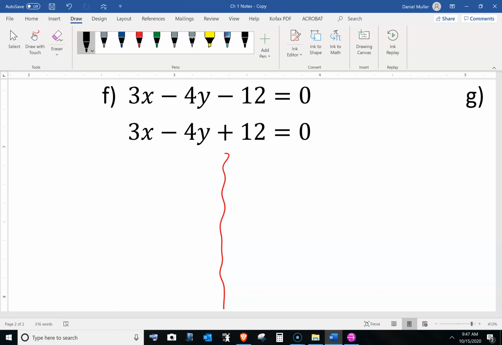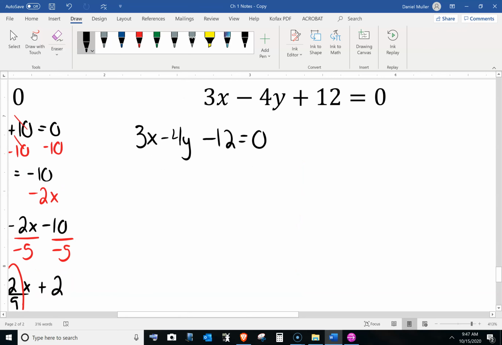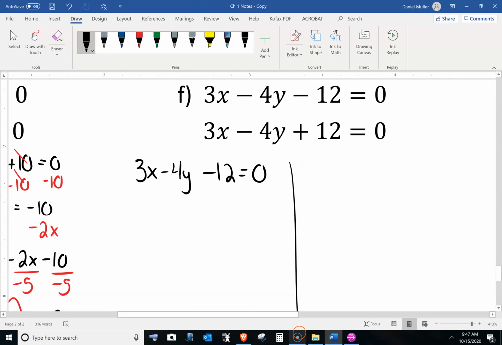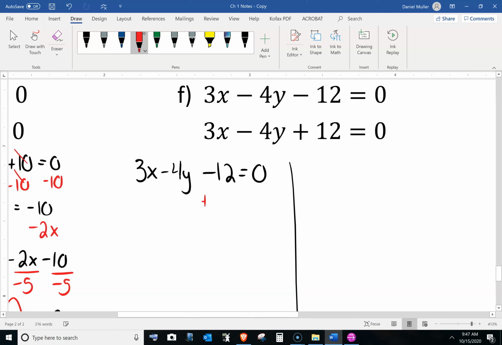Let's write 3x minus 4y. So 3x minus 4y. How much space do I have? I think I have a little bit more. So 3x minus 4y minus 12 equals 0. And we need to get the y alone, so let's add the 12 over to the other side.